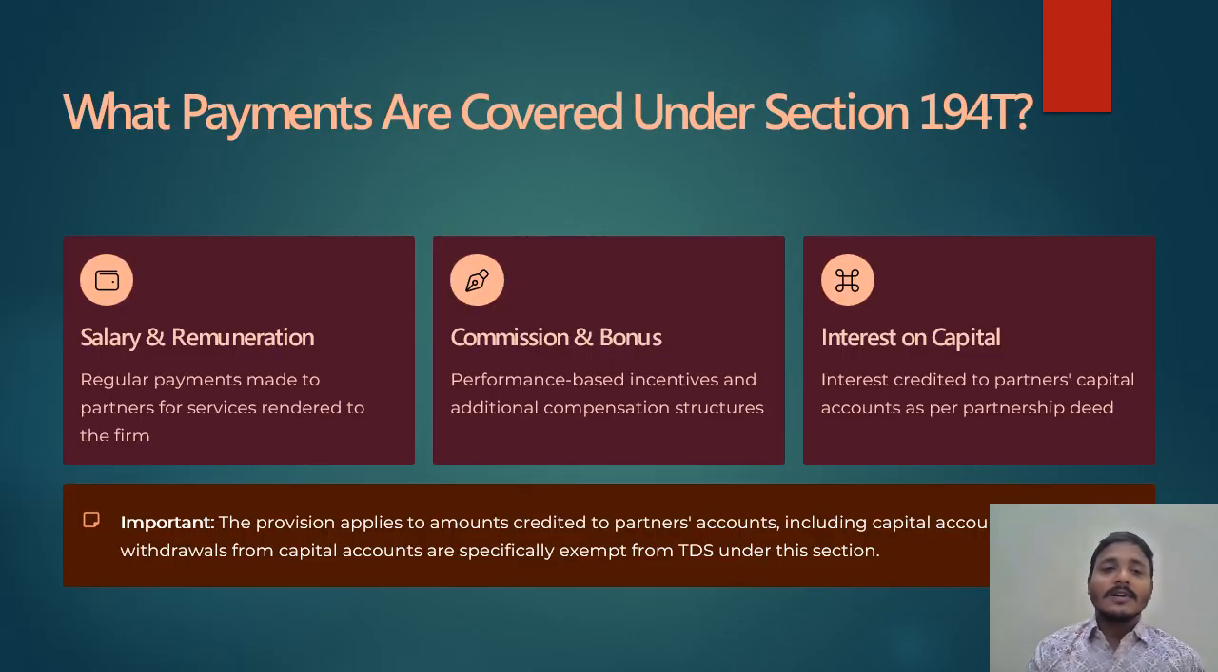Okay, first one, what payments are covered under section 194T? Where the partnership firm pays the partners in the form of salary and remuneration, that will be covered. That means regular payments made to the partners for services rendered to the firm. Commission and bonus, or incentives paid by the firm, will be covered in this section. Then interest on capital, where the interest is credited to the partner's capital account as per the partnership deed, is also applicable in this section.